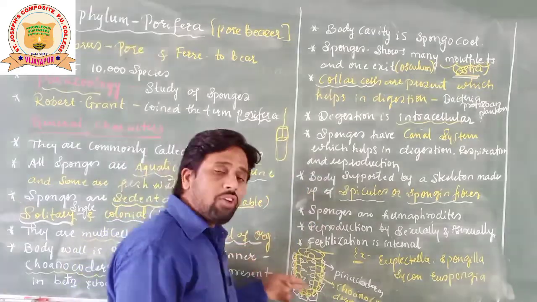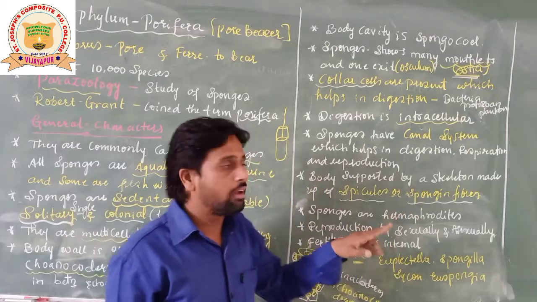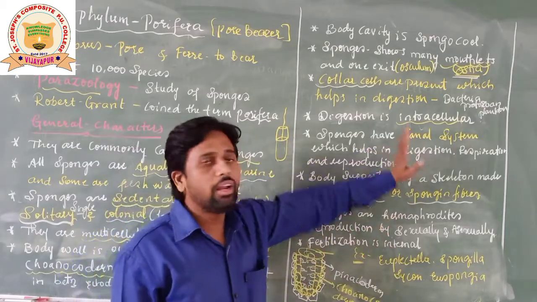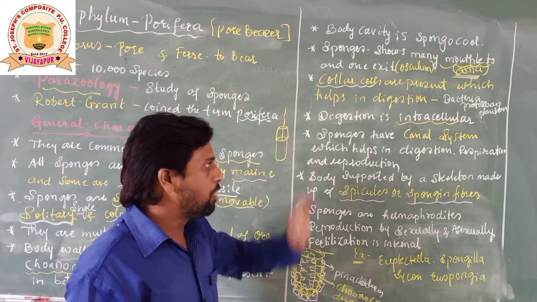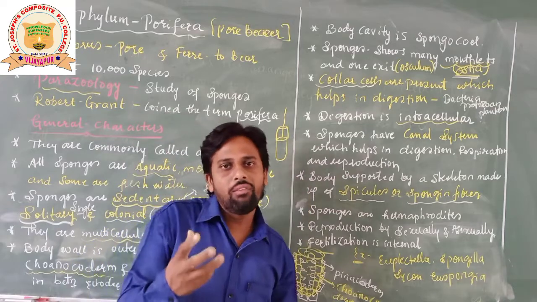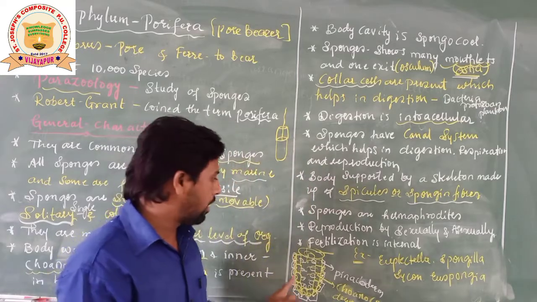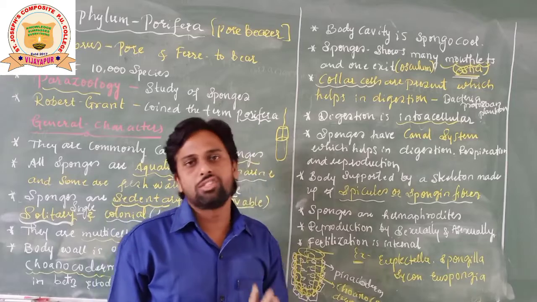So entry is from one side, exit is from another side. That's the reason it is considered a canal system. And even reproduction, how is it? Whatever gamete transfer is going to be there, it also happens through this canal system itself.